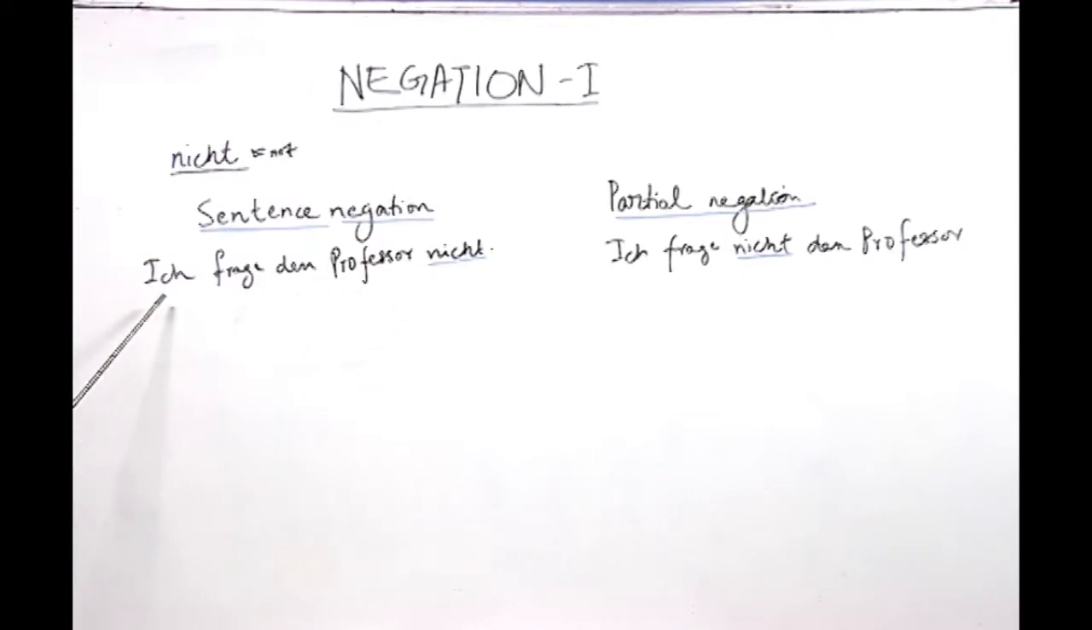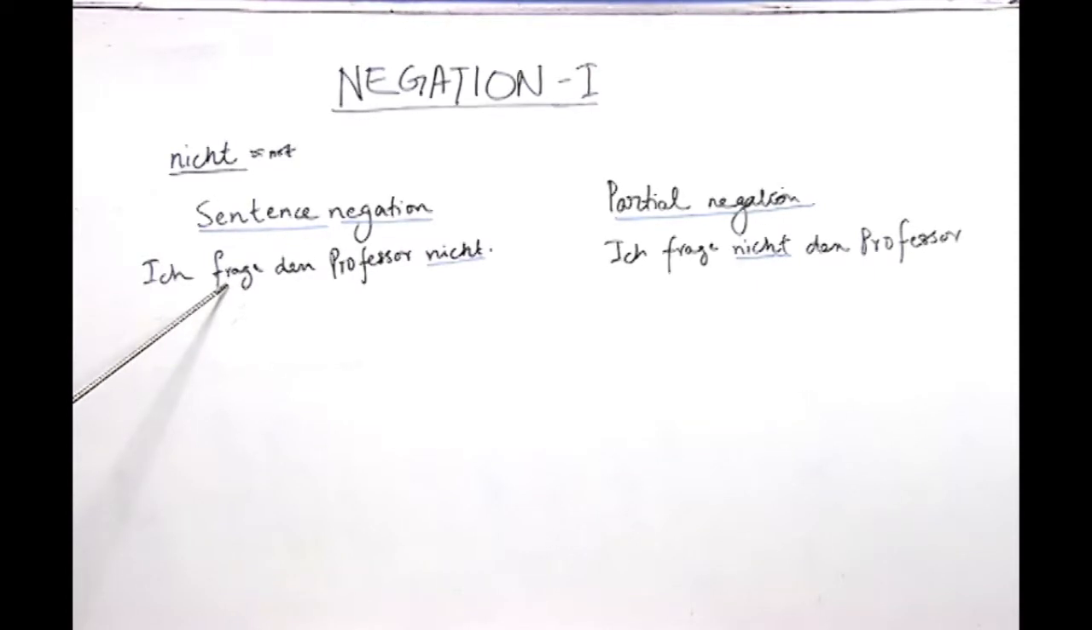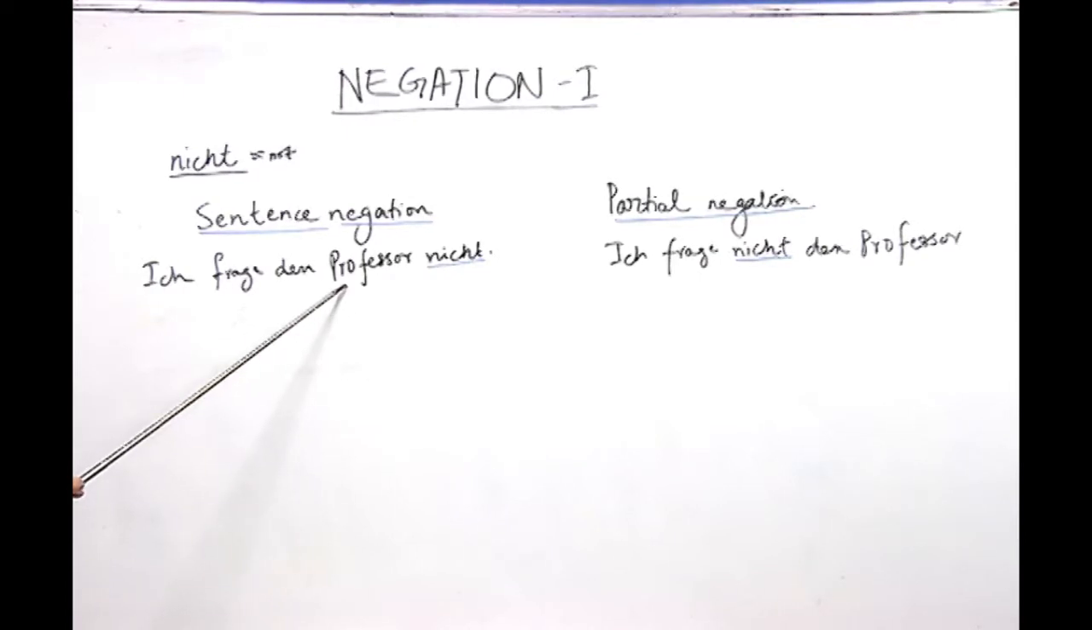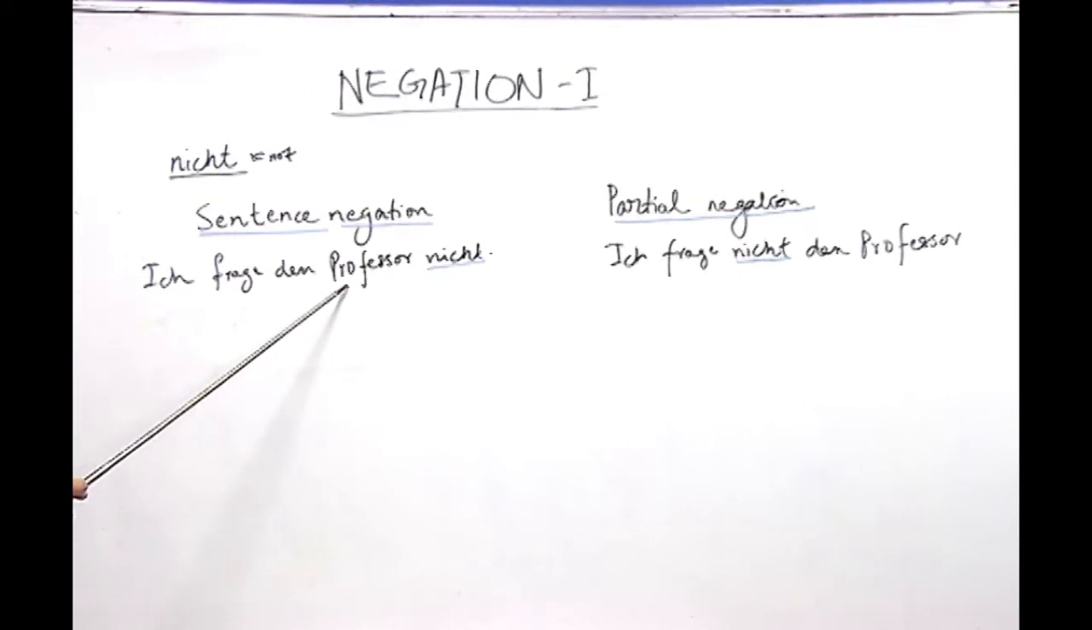Now, if you look at this sentence, you are already familiar with the structure. You know that ich is here the first person singular pronoun, which means I. Frage means to question, to ask, derived from the verb fragen. Den, you know, is the definite article in accusative, and Professor is the masculine noun here.